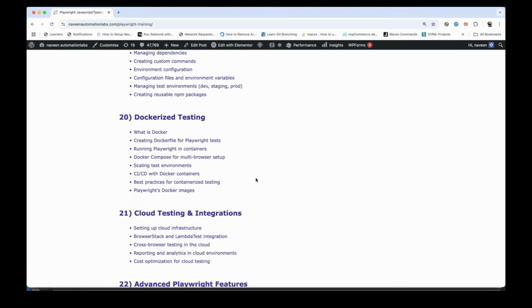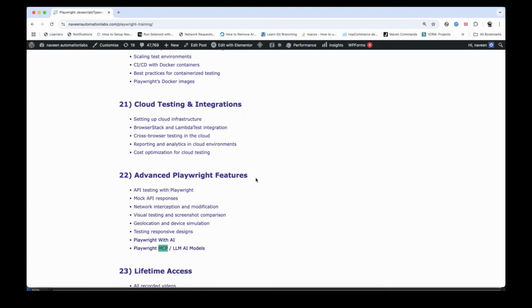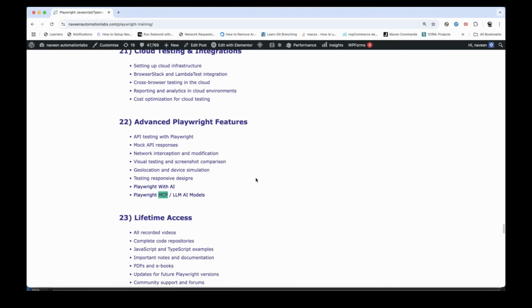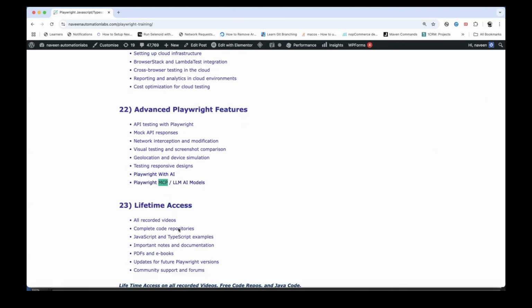So 3 days a week: Monday, Wednesday, Thursday. So you will get enough time for practice also. And every day the session will be recorded, and after the session, the recording will be given to you with lifetime access, right? All the recorded videos and complete code repositories will be shared with you with lifetime access. All the JavaScript and TypeScript examples that we are going to cover will be shared on a daily basis. Important notes in the documentation will also be given, PDFs and ebooks also. Every day we will prepare notes and share them with you, right?